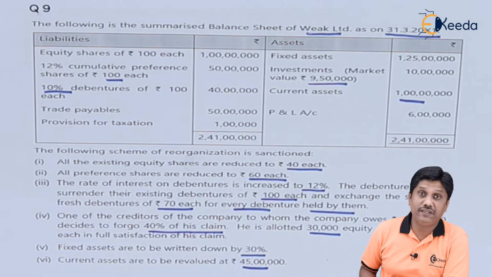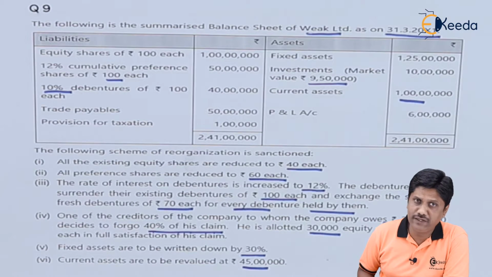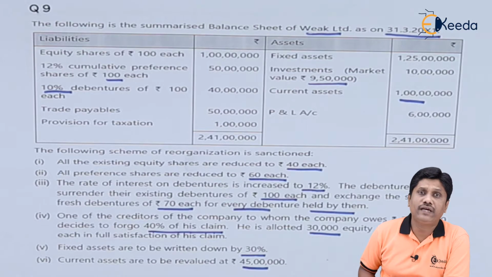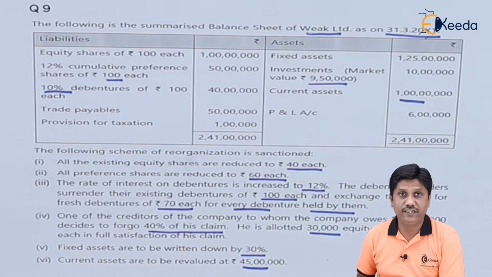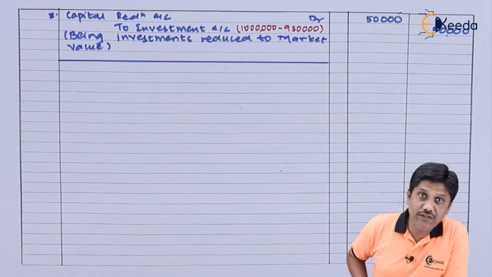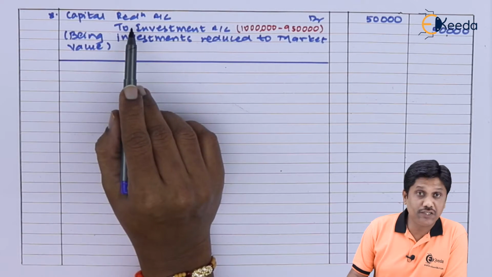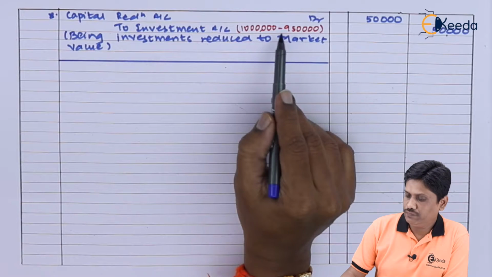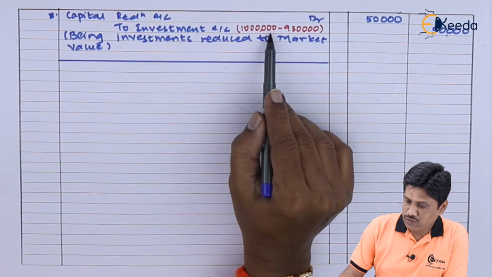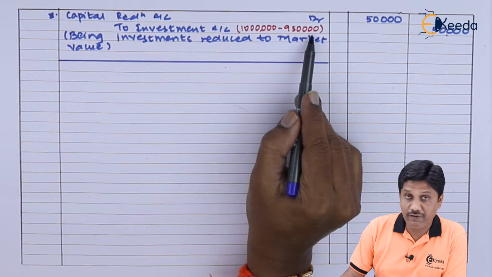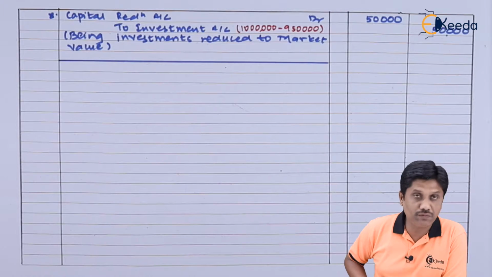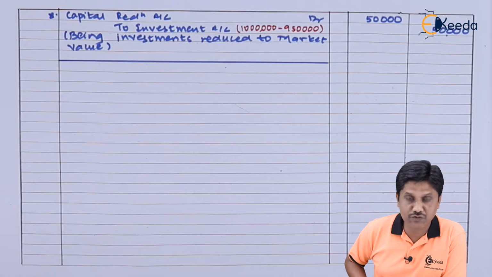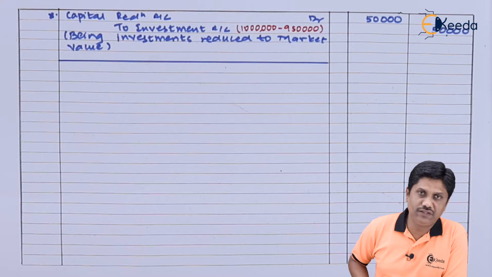So investments will be credited and capital reduction account will be debited. Simple entry will be recorded. Capital reduction account debit to investment account. Amount will be 50,000. Let us record the entry. So entry is in front of you now. Capital reduction account debit to investment account. Book value was 10 lakhs but revised value is 950, so it is reduced by 50,000, being investment reduced to the market value.